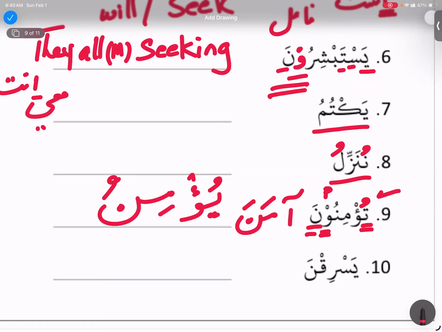So tu'minuna, the beginning, right? And wow is telling me that this is plural. But if it was ya, then I'm going to say this is Hum. If it is ta, I'm going to say this is Antum. Because that is the siga of masculine. Right? These are masculine sigas.